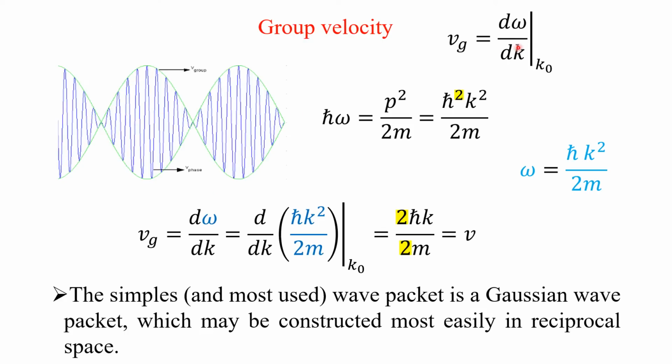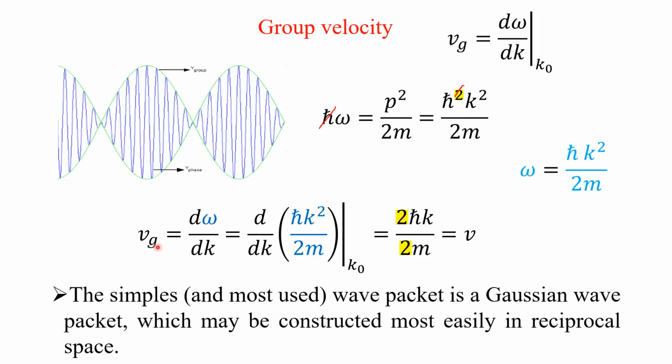Group velocity is equal to d omega over dk. This is a dispersion relation. This group velocity is peaked around k naught, which I will come to later. So we know h cross omega is energy. Energy is equal to p squared over 2m. You know, p squared is equal to h cross squared k squared, over 2m. Here you can cancel this h cross with one h cross of the square, so this will become simply h cross. So omega is equal to h cross k squared over 2m.